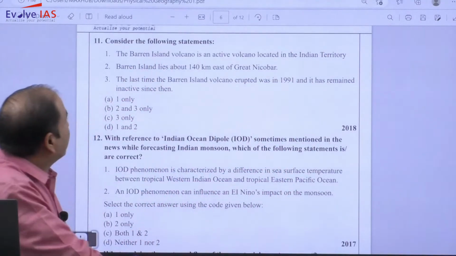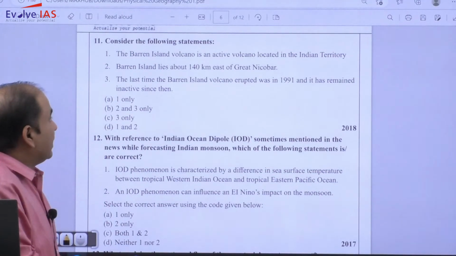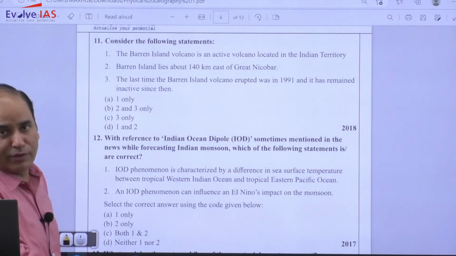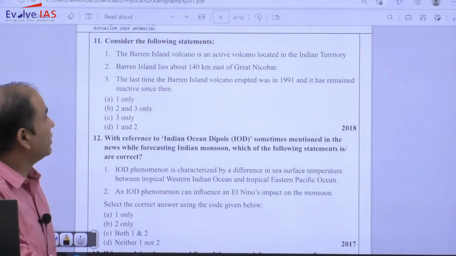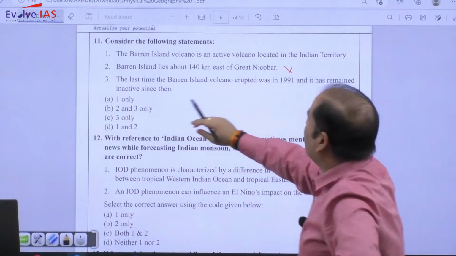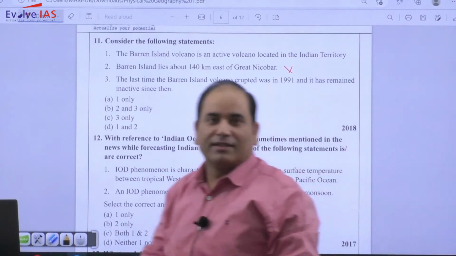The Barren Island volcano is an active volcano located in Indian territory. That is correct. Barren Island lies about 140 km east of Great Nicobar. So it is east of Middle Andaman, not the Great, so that is obviously incorrect. The last time Barren Island volcano erupted, correct or incorrect?